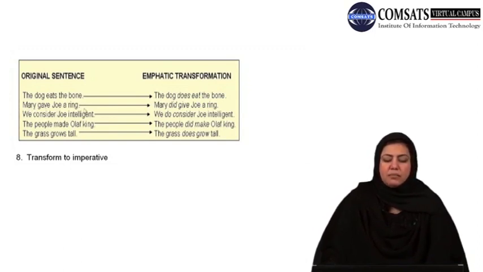Mary gave Joe a ring. Mary did give Joe a ring. So past tense था, यहाँ पर gave, so it would be changed into give, and did would be used. We consider Joe intelligent. We do consider Joe intelligent. हम बिल्कुल, हम लाजमन Joe को intelligent consider करते हैं. This is for emphasis. The people made Olive King. The people did make Olive King. पक्की बात है, लाजमी बात है, emphasis के लिए did. So people made Olive King and the people did make Olive King.